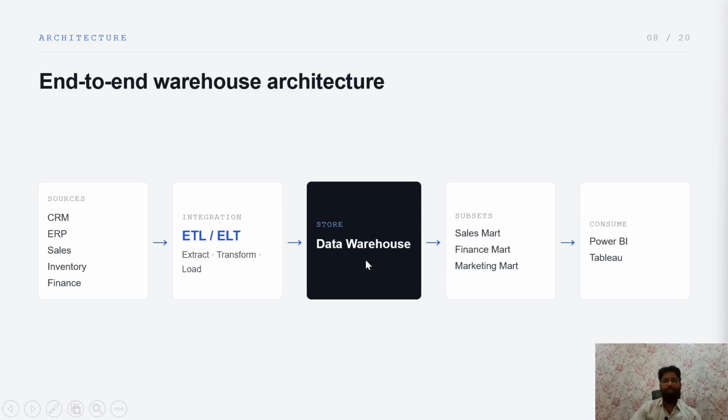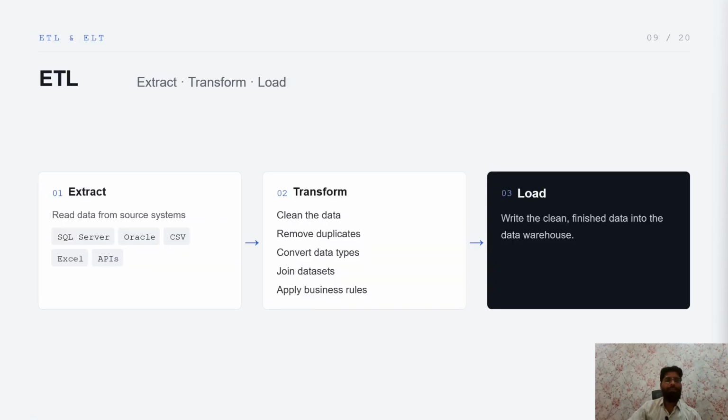After that, we have the data warehouse, right? So it's stored into the data warehouse. After that, we have subject areas like sales mart, finance mart, marketing mart. That means it has some subsets, and then it is consumed by Power BI or Tableau. That is a kind of business integration, right? So we have the complete end-to-end flow, but here we have to understand the purpose of ETL and ELT. It is the complete architecture of a data warehouse. So let's start with ETL.